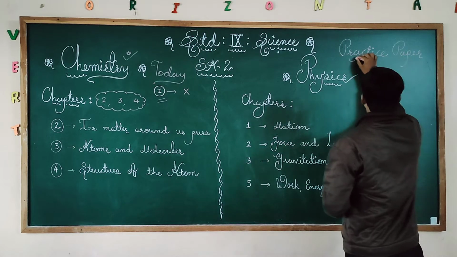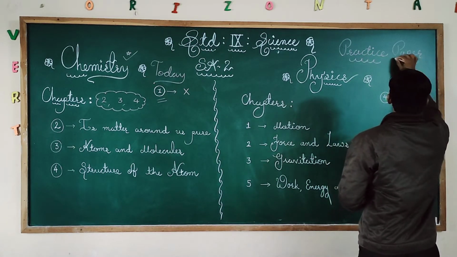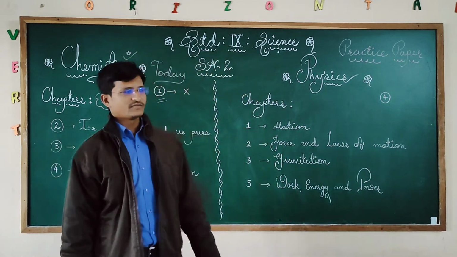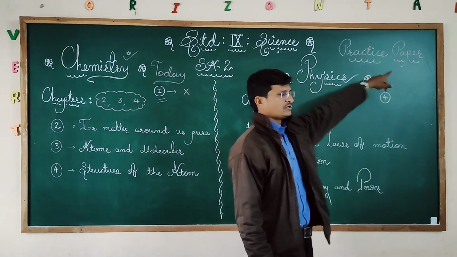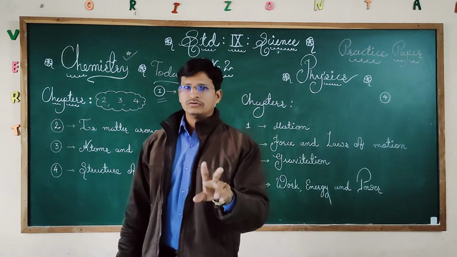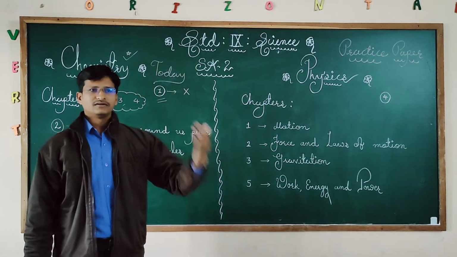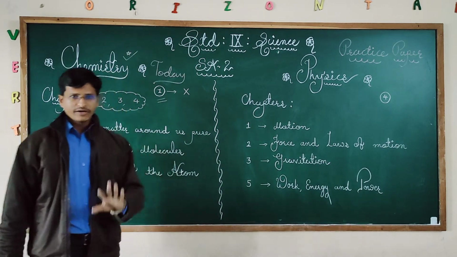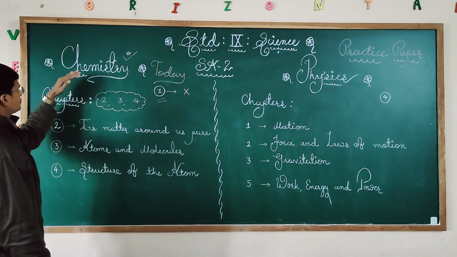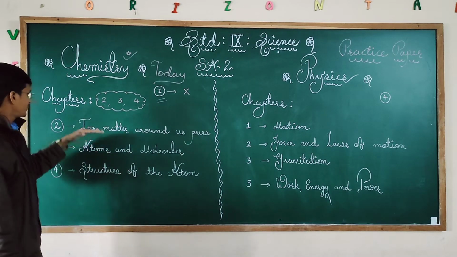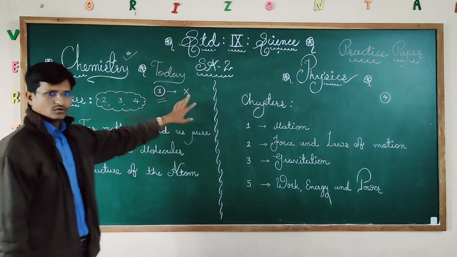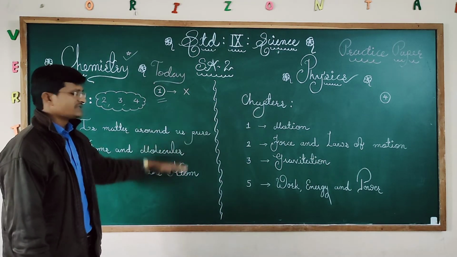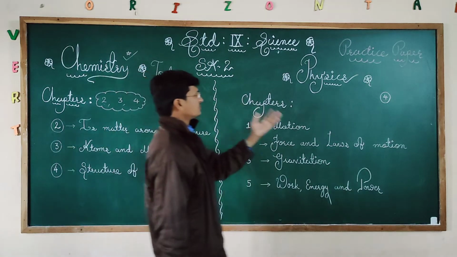In that you will get to know what type of questions will be coming for your final examination, and you will find out the solutions before the exam also. So chemistry portion, these are the chapters 2, 3 and 4. One is removed, one is deleted, so that will not be asked. You consider only these three chapters. Now we'll come to physics.